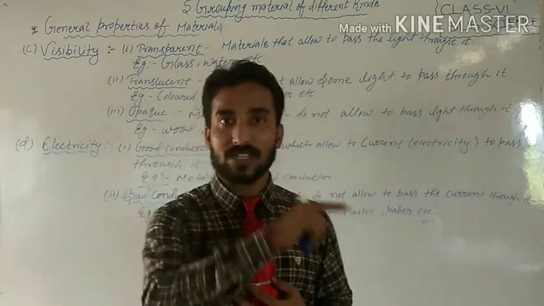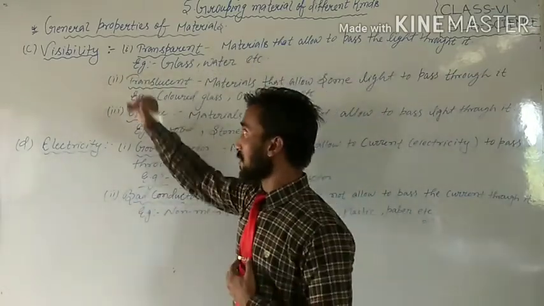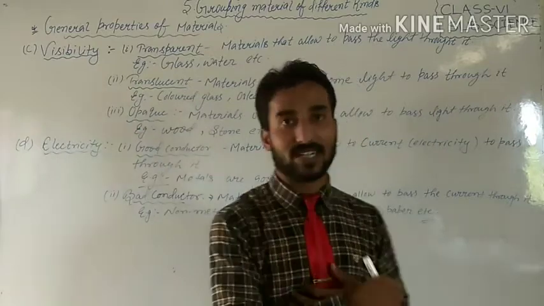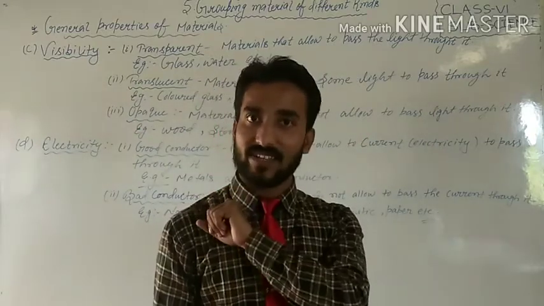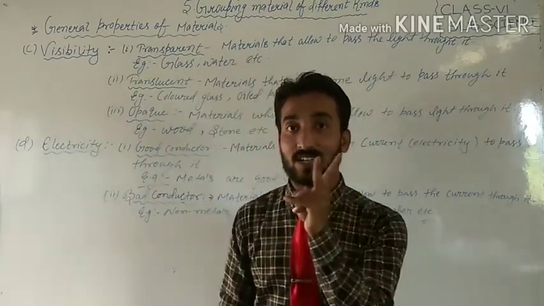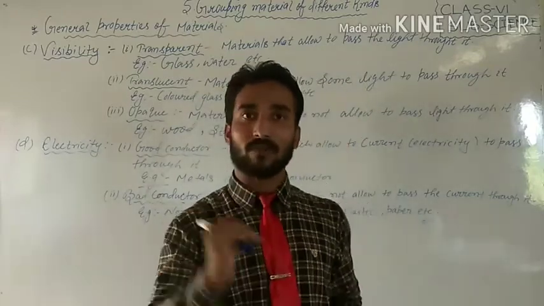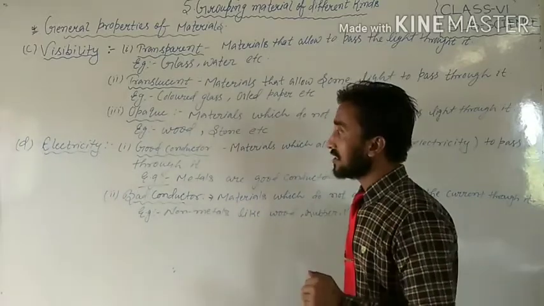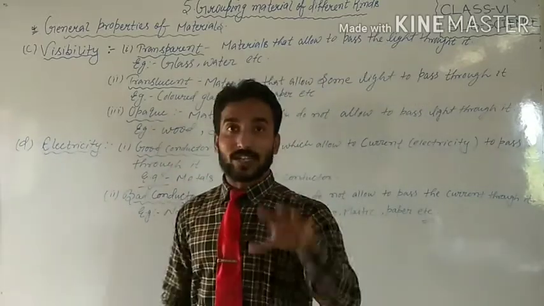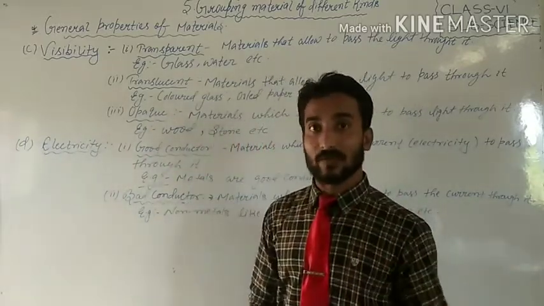Students, on the basis of visibility, we have seen the transparent, translucent, and opaque objects. It means there are three types of objects: transparent, translucent, and opaque objects. But students, one step more, we are going forward a step regarding the sorting of materials or grouping of different kinds of materials.